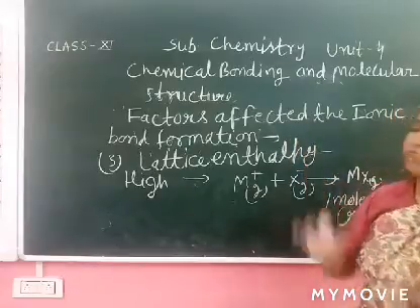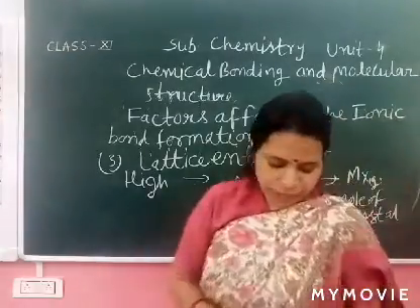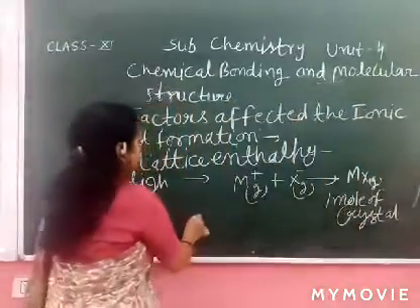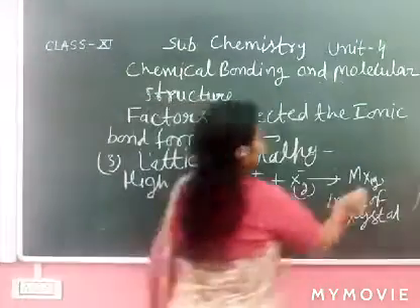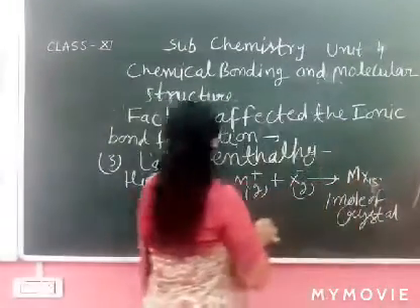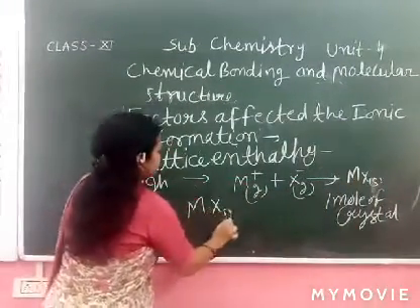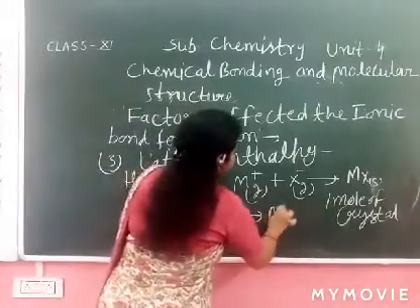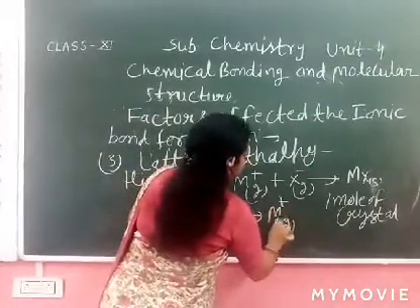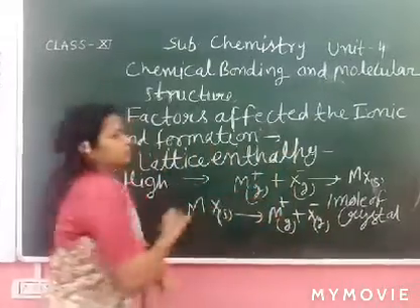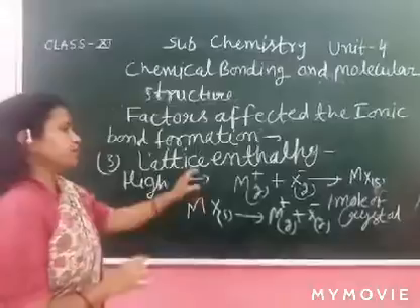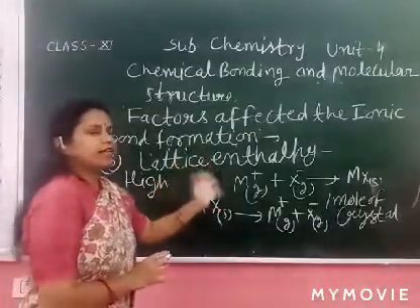So there are two definitions. The second definition is like this: the crystal converts into its constituent ions. The definition becomes reverse.